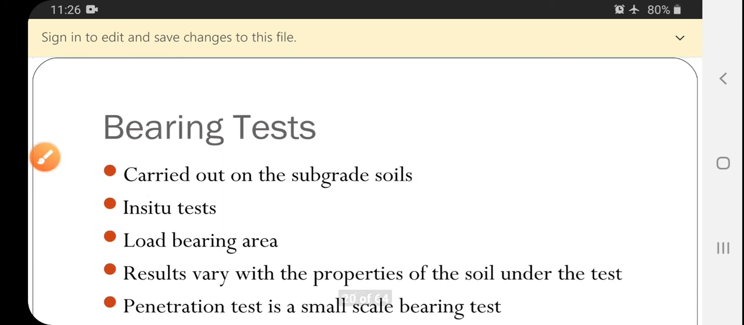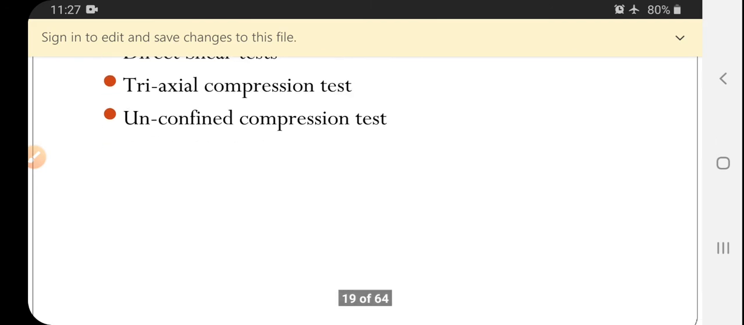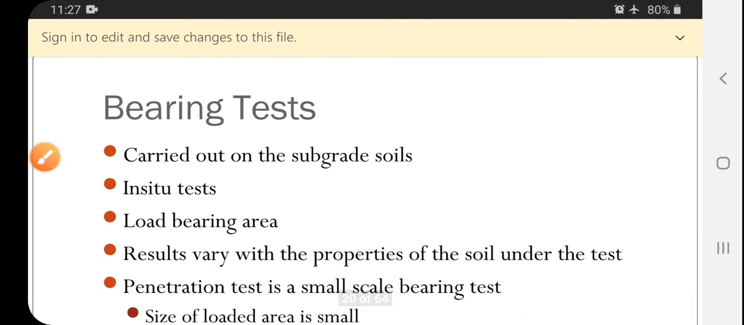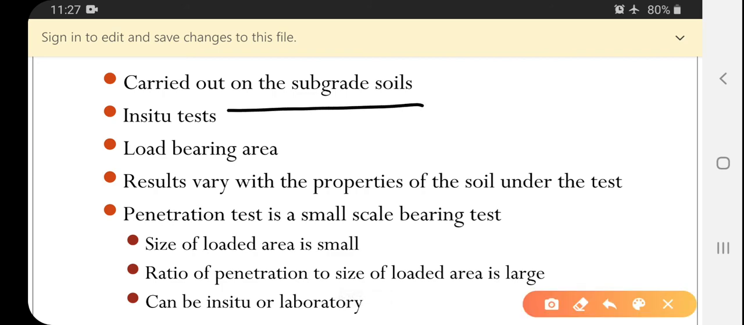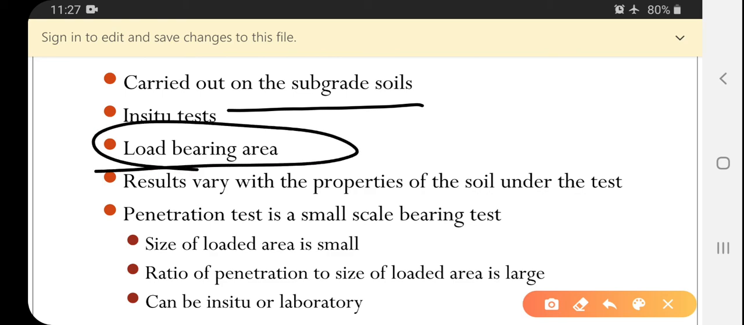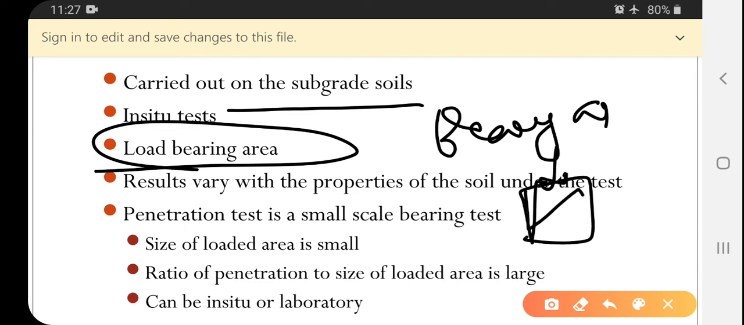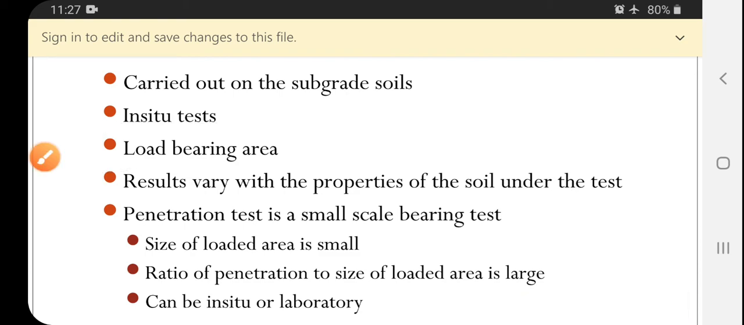So the bearing test is nothing but where we are using different sizes of bearing plates for the determination of bearing capacity, carried out on the subgrade of the soils. Calculating the load bearing area. What do you mean by bearing area? This is nothing but when you are applying the load here, the load carrying capacity of the soil for that particular load is called the load bearing, or nothing but the SBC, safe bearing capacity of the soil.